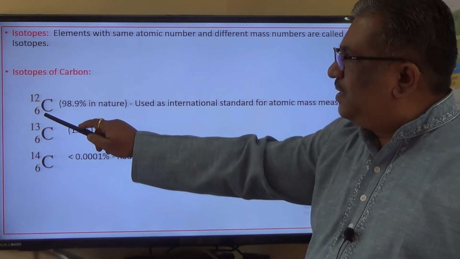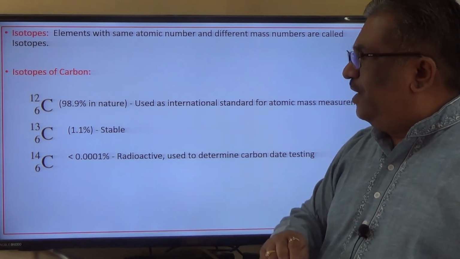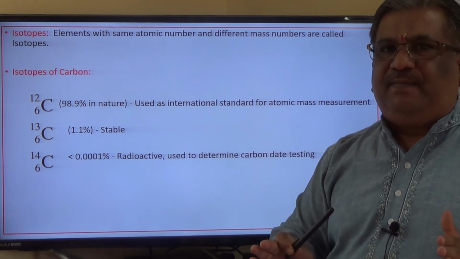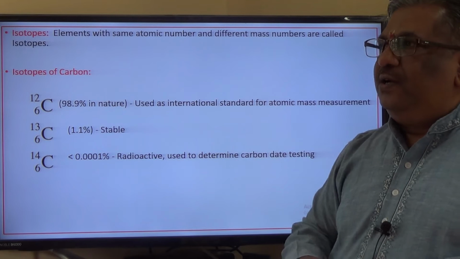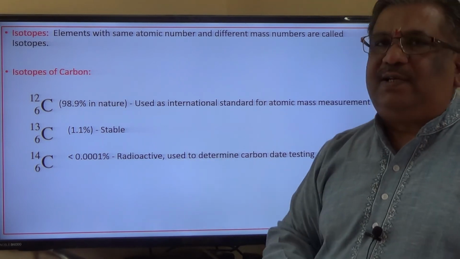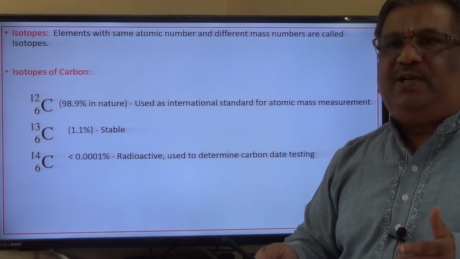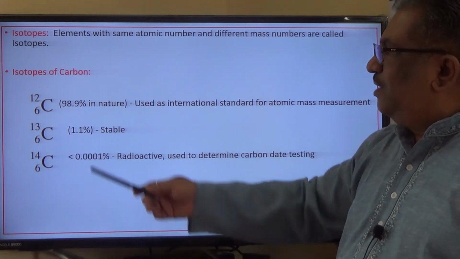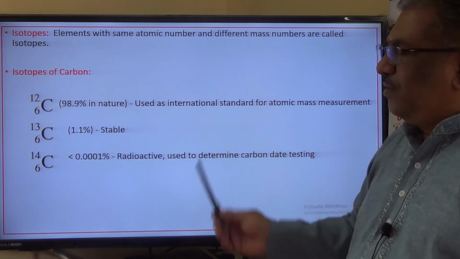Whereas 6C12, which is 98.9% available in nature, is used as a reference standard for measurement of atomic mass units. Already you know that atomic mass number of all the elements is measured with reference to the carbon 12 isotope, and that carbon 12 isotope is nothing but 6C12. Is it clear? So make a note of this one.